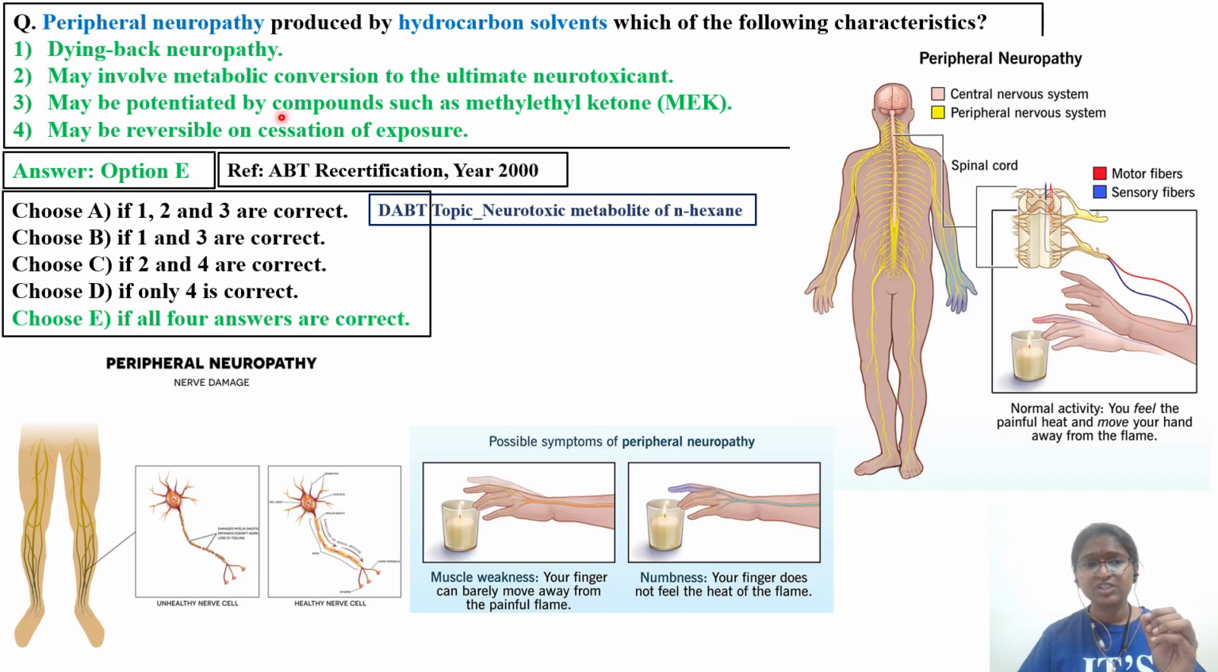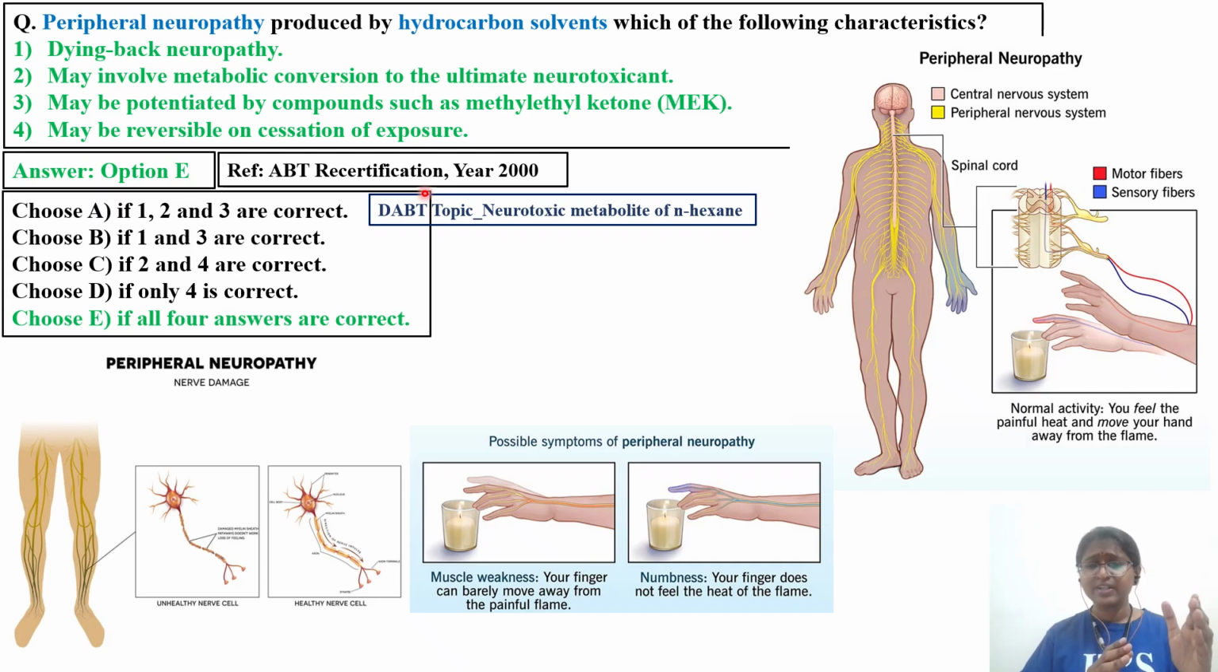May be potentiated by compounds such as methyl ethyl ketone, because you have to understand that when workers are working in a certain industrial environment, they are not exposed to a single solvent. They are exposed to multiple exposures. They have to work with different types of organic solvents, so they might be exposed to ethanol, to ketones, and to some other type of solvent.